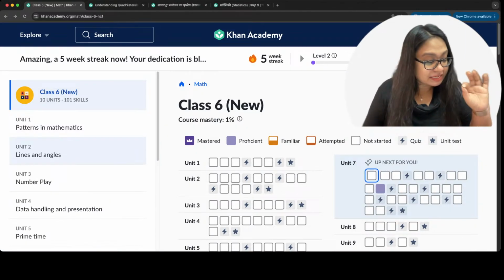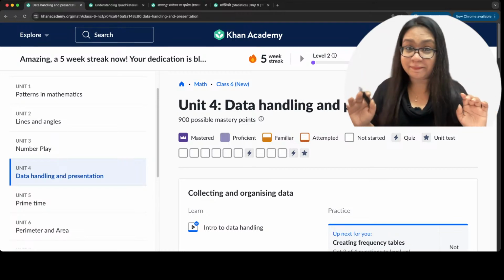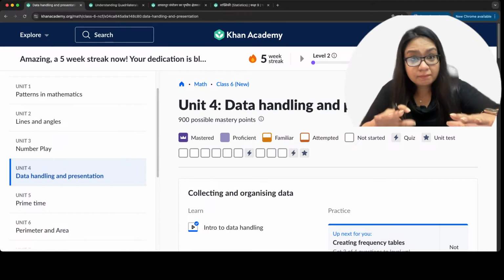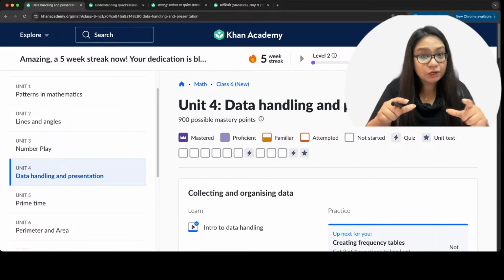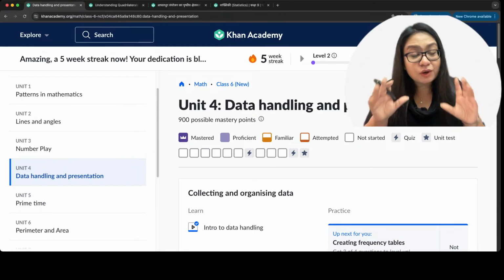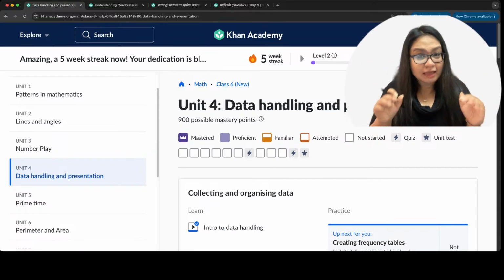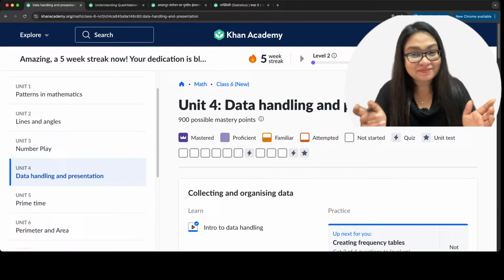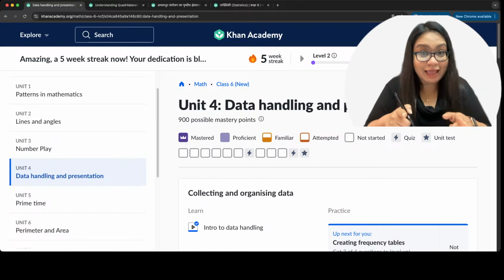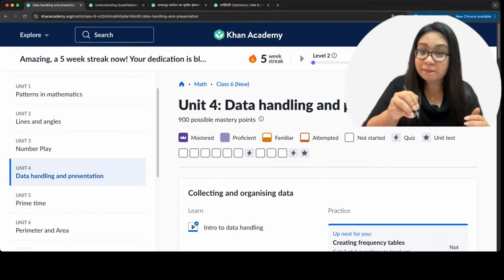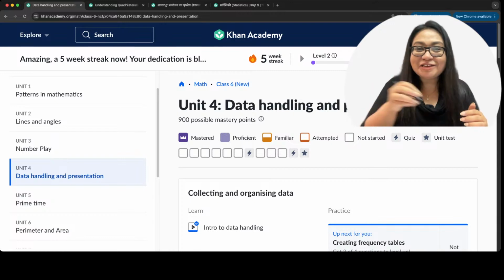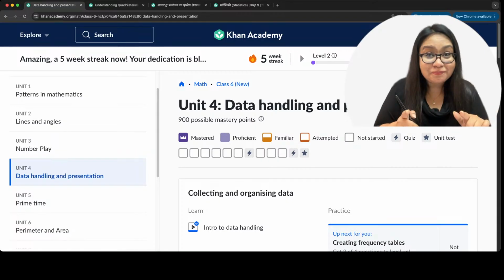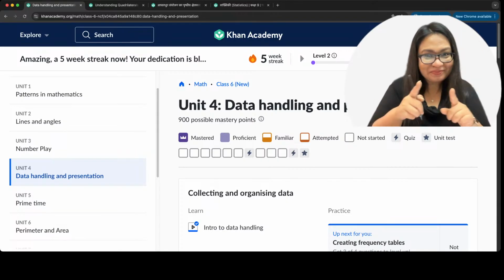Now let's go to data handling and presentation. That is today's chapter. Here, the method is that I will show you a video first. That video will teach you the concept. First we learn the concept, and then we apply that concept to questions. We're going to have a lot of fun because I want all of you to be ready with your pen and paper. As soon as I show questions, you will solve and answer, and I will see who answered first and report here. I can see all of your chats from here.